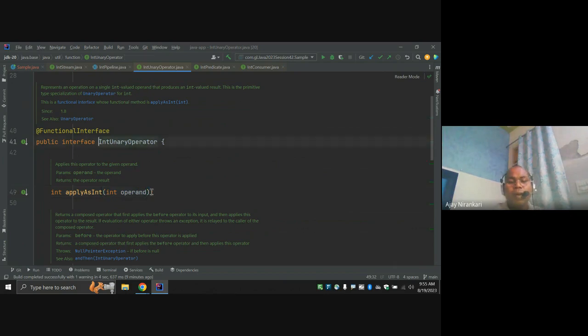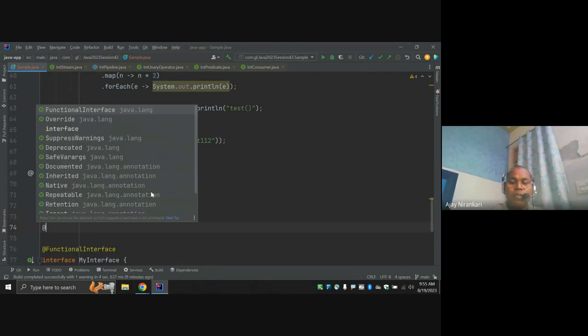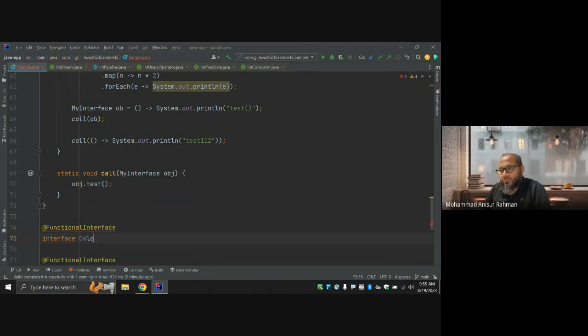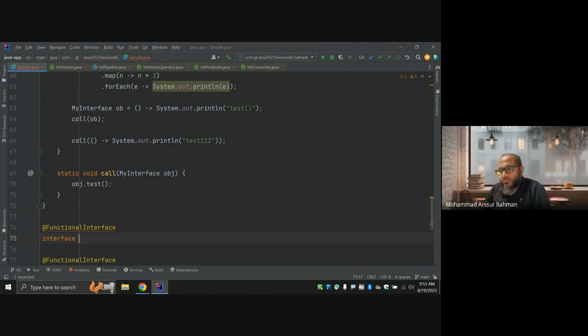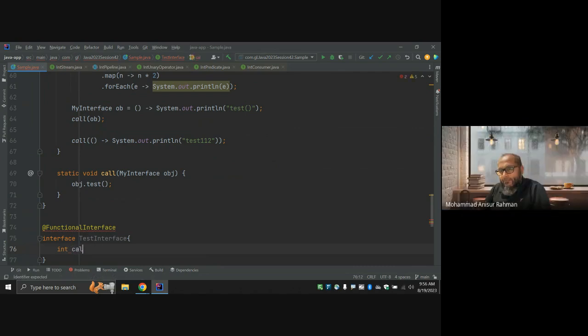Let me write my own simple example. Here I write one more functional interface, Calculate. Test interface. I write one method that takes an input and returns a value. And just process, call.